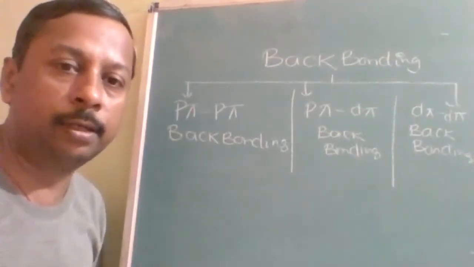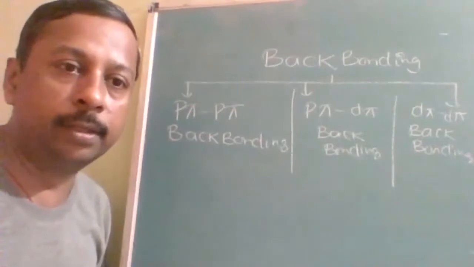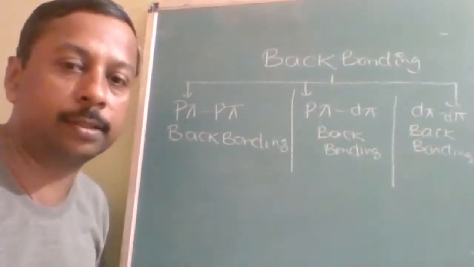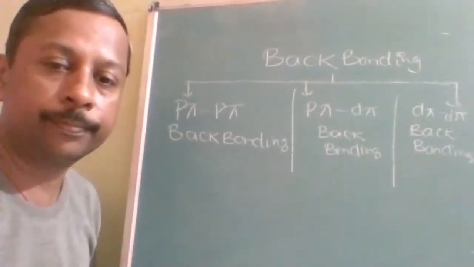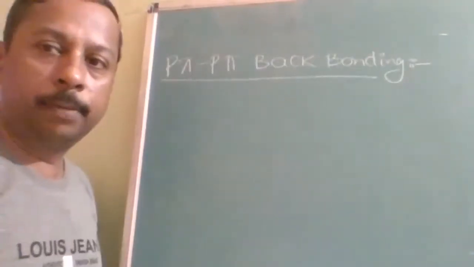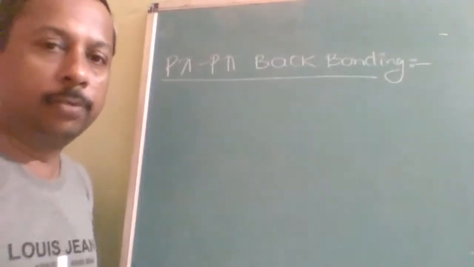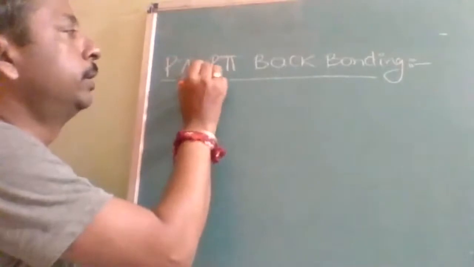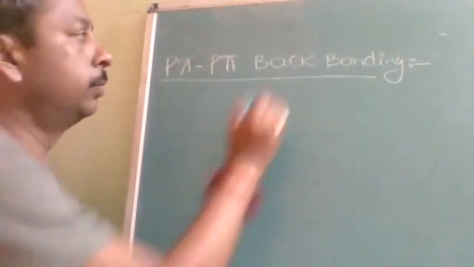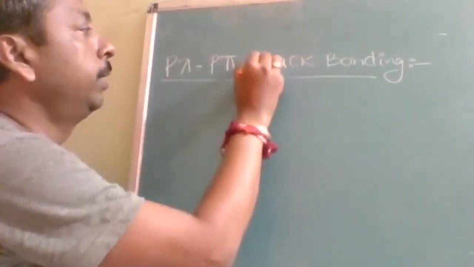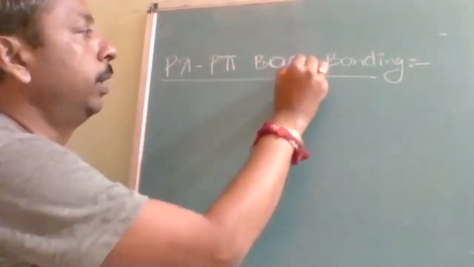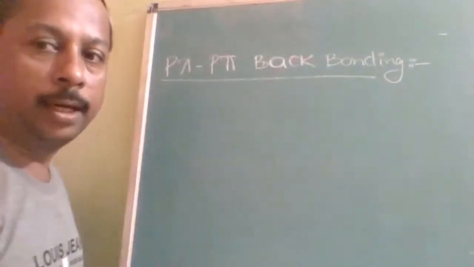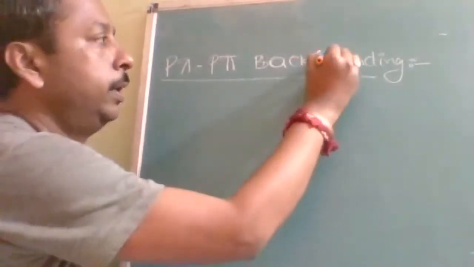Okay, so first note down this. Let's start with the p pi p back bonding with nominal examples but extraordinary consequences. Here, as I told you, I am going to take normal, light examples, but their consequences are very important. People study only what is back bonding, what is p pi back bonding, but how the questions are being framed on this topic, how to approach, and what is the reason behind that.